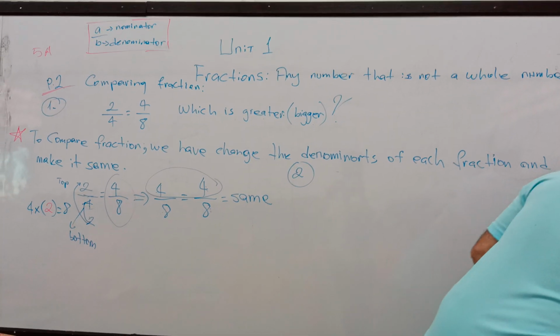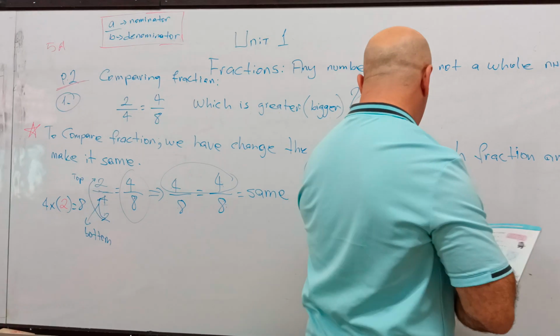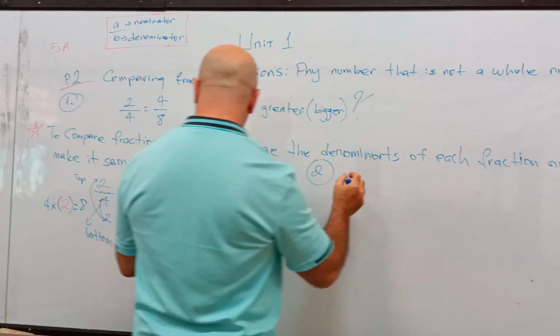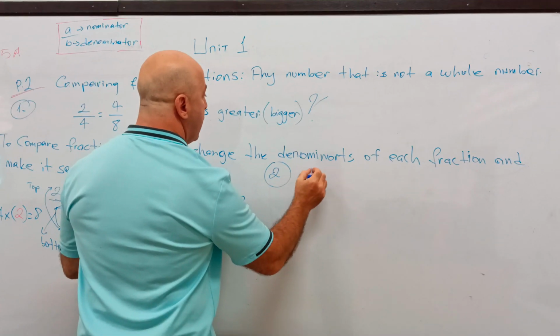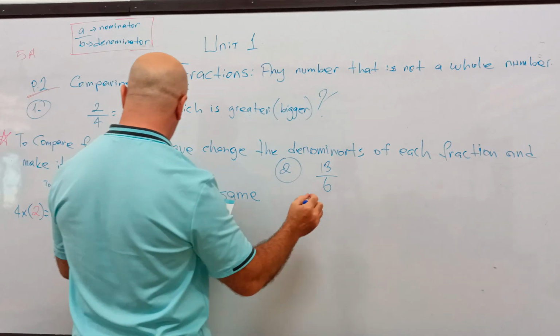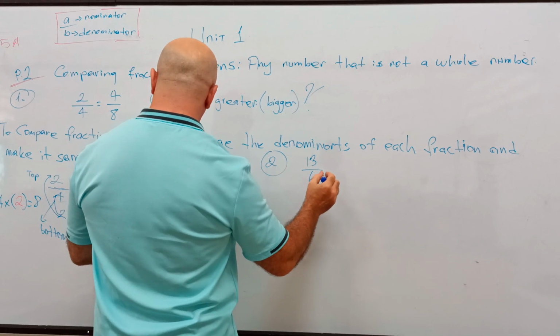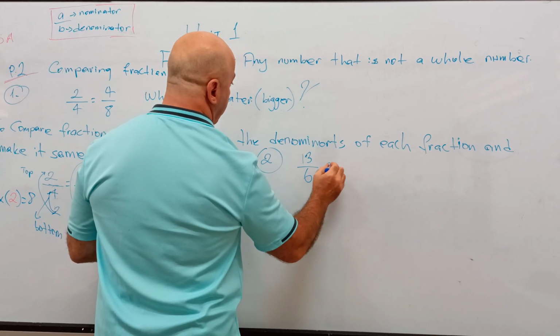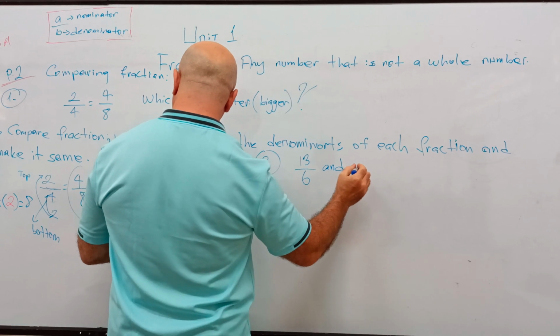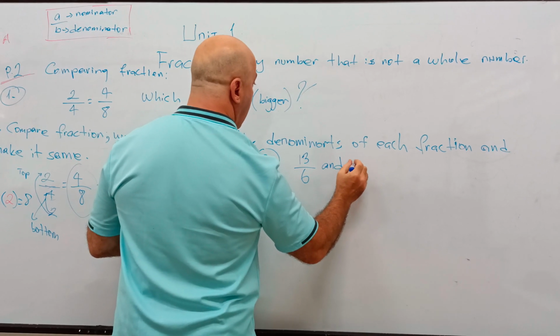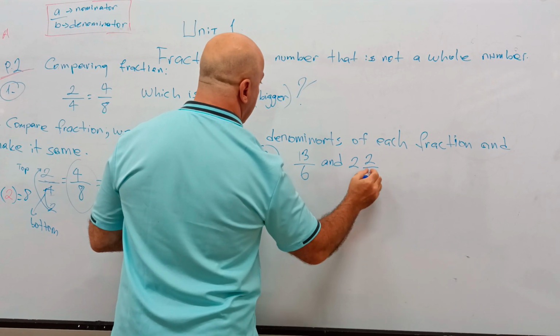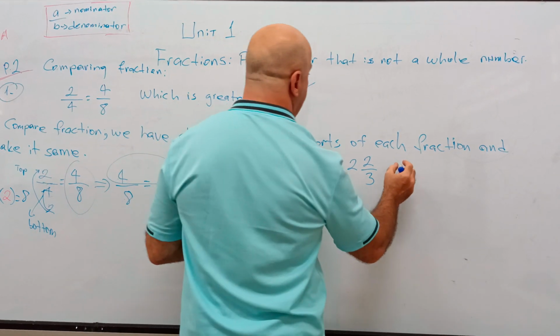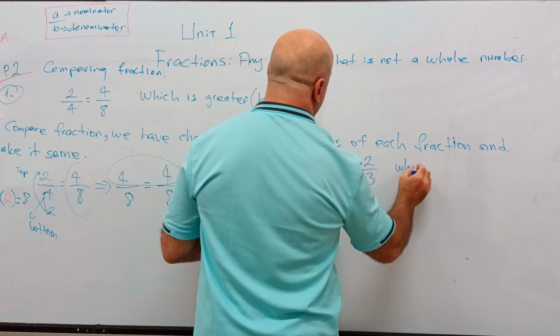It says compare 2 and 2 over 3 with 13 over 6. The question says, which one is smaller?